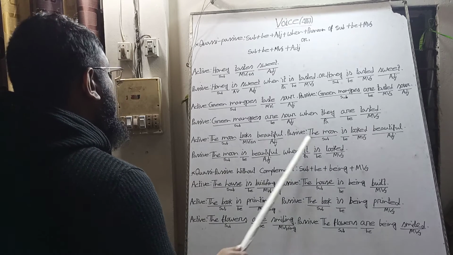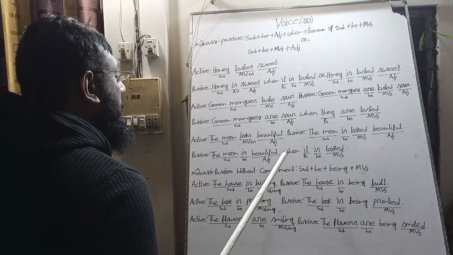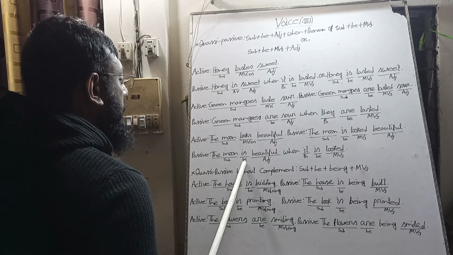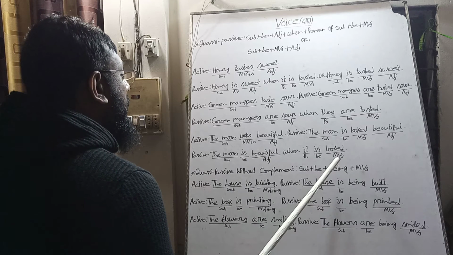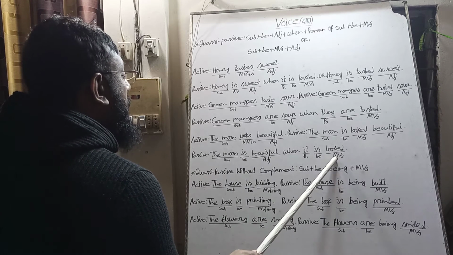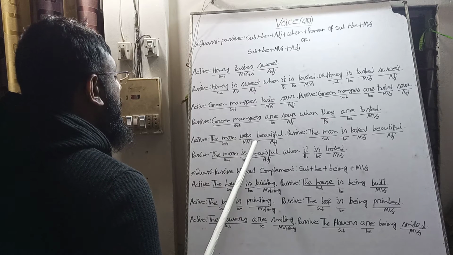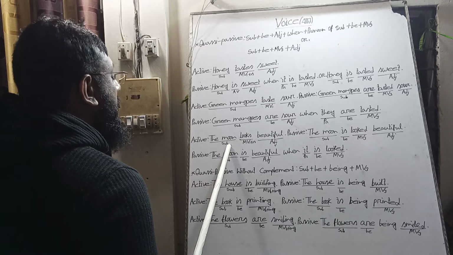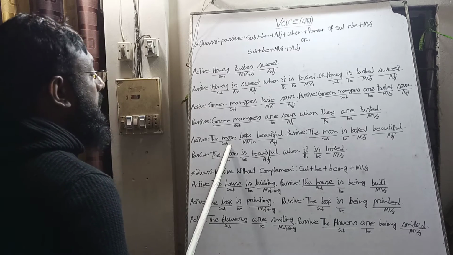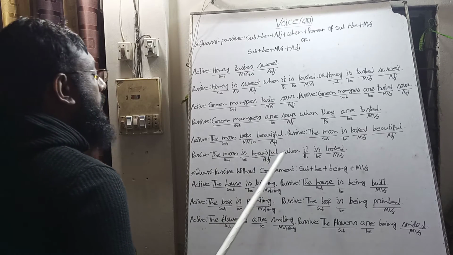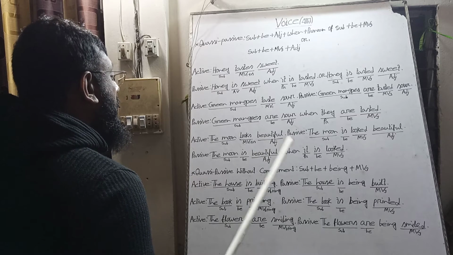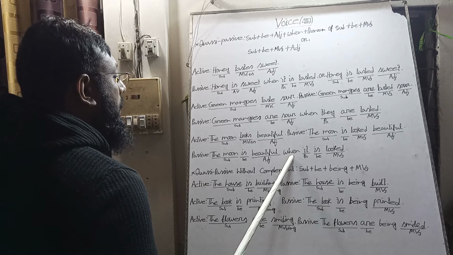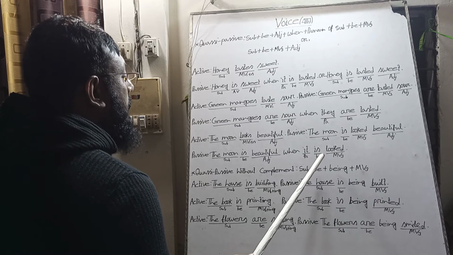The moon, the subject will be the subject, and then we will remove the word is, and bring the present form of the main verb look. The subject is third person singular. It is a universal truth, and the subject is third person singular, so the verb takes s, and then we will bring the adjective beautiful, and we will also exclude the word when, the pronoun it, the verb is.